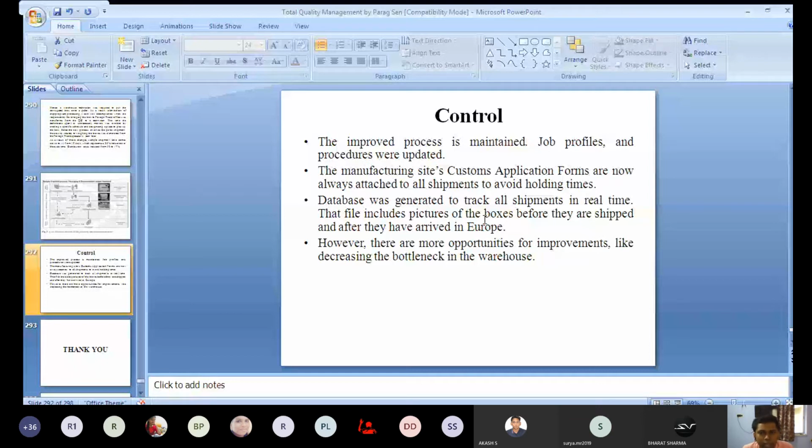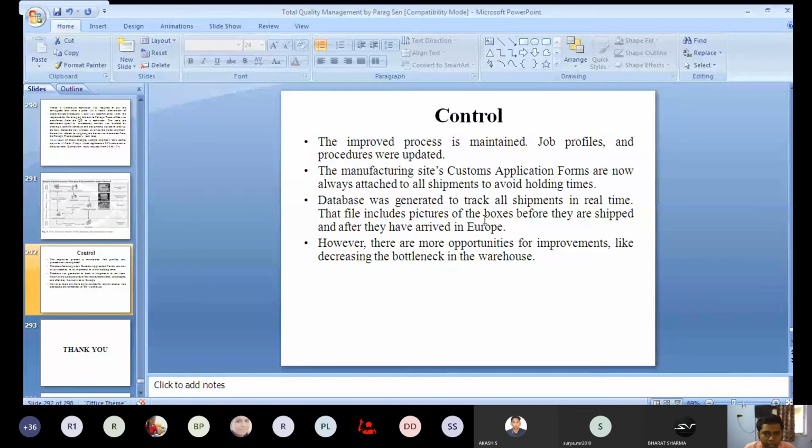The manufacturing sites' customs application forms are now always attached to all shipments to avoid holding times. So you can understand that the customs application form is now for all shipments, and it is attached with the shipment, and all the details are written on that particular form.